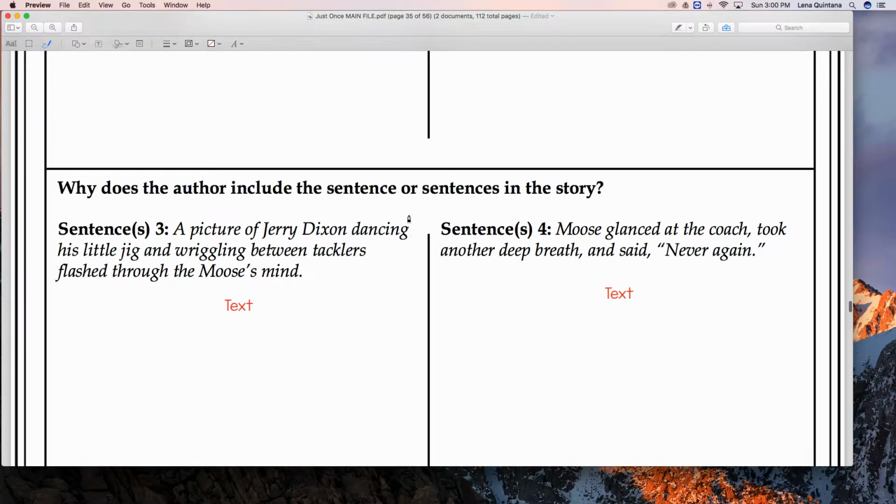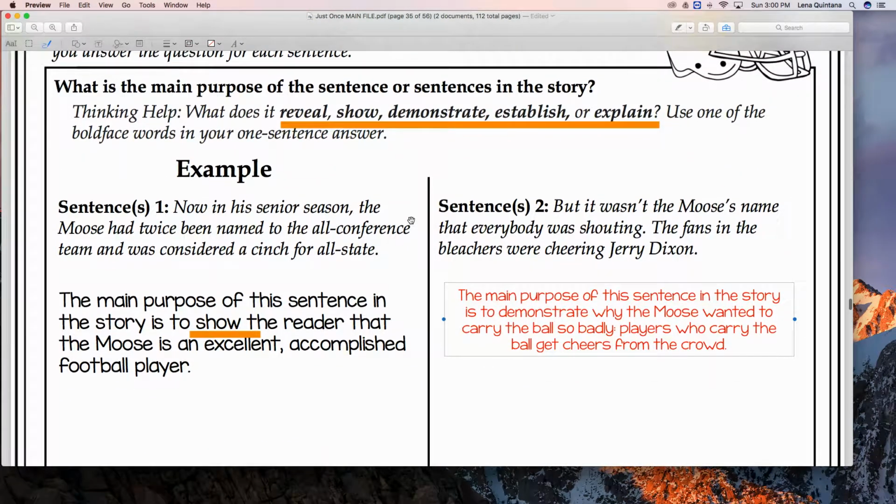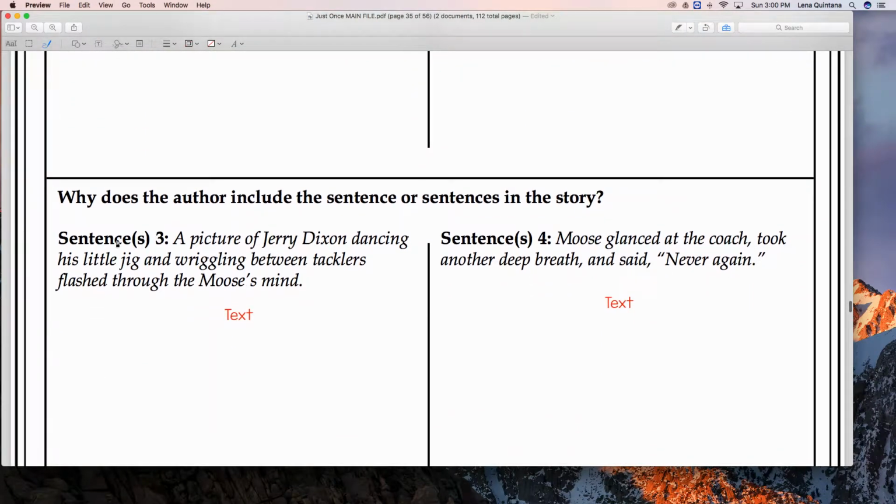Why does the author include the sentence or sentences in the story? So why does the author include them? So let's see. A picture of Jerry Dixon dancing his little jig and wriggling between tacklers flashed through Moose's mind. Okay, and we did talk about this.